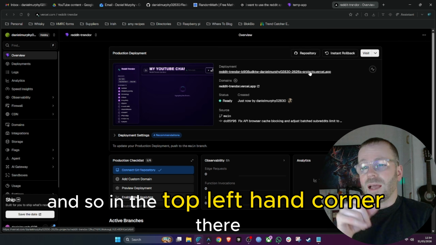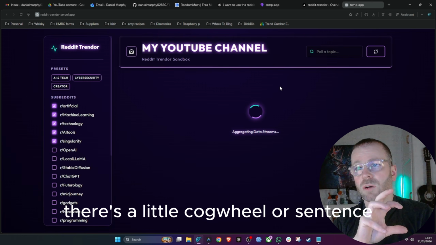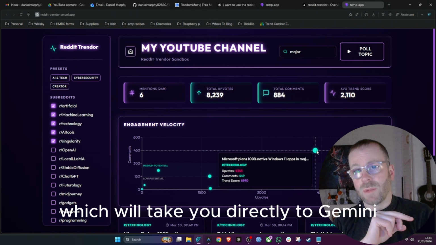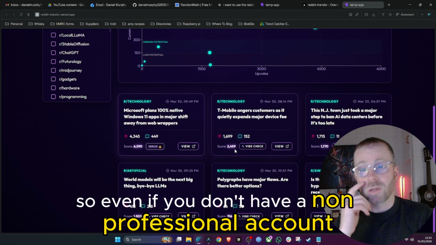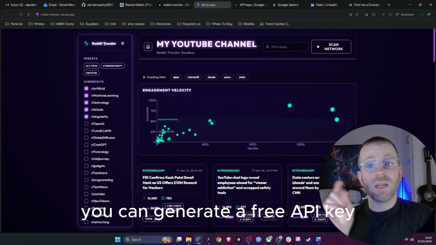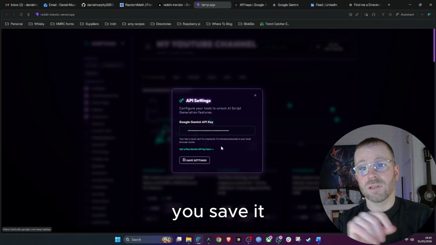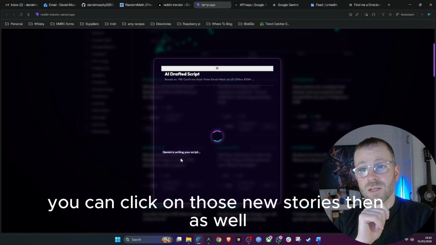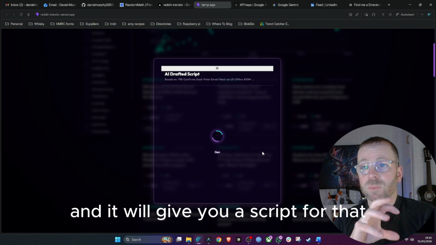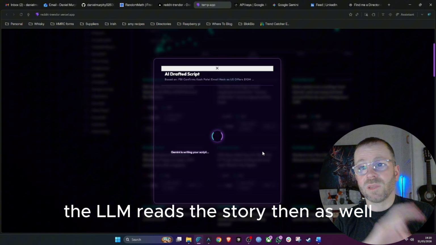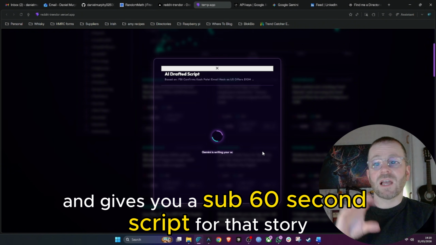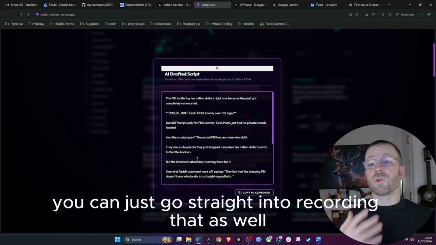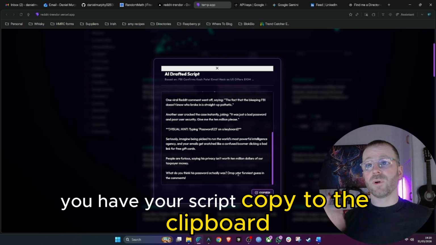Really simple. In the top left-hand corner, there's a little cog wheel. You click on that, and it gives you a link which takes you directly to Gemini. Even if you have a non-professional account, you can generate a free API key. You copy it, paste it in there, save it, and then once you go to any of these news stories, you can click on them and it will give you a script for that. It calls out to the LLM. The LLM reads the story and gives you a sub-60-second script for that story. So you can go straight into recording. You have your script, copy it to clipboard, you're ready to go.